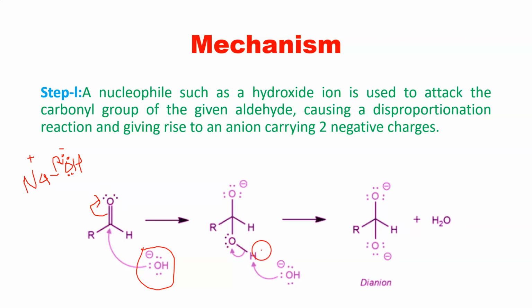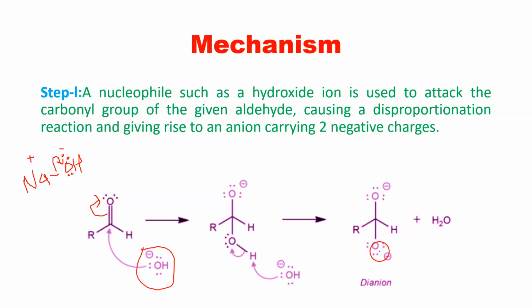Now in the next structure, what happens in the first step once more: the bond between sodium and hydroxide ion will break, and the second species of nucleophile, or second species of base, will attack this center and form a dianion. So see again, there are three lone pairs of electrons, and one of the electron pairs will abstract the hydrogen, right? So it will abstract the hydrogen, and the electrons between oxygen and hydrogen will be shifted onto oxygen, and now it forms three lone pairs of electrons.